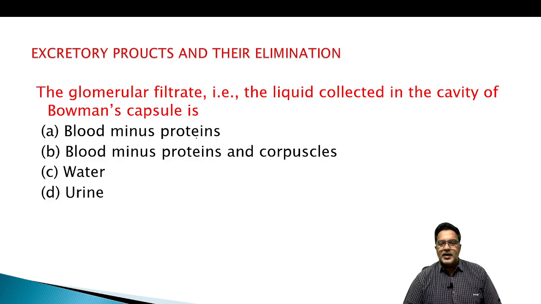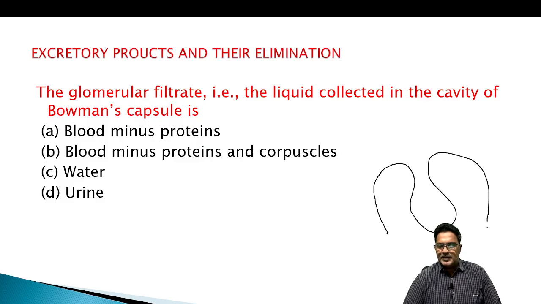The glomerular filtrate is the liquid collected in the cavity of Bowman's capsule. Whatever is collected there contains all the components of blood plasma, except proteins, and also no RBC. We can't expect RBC and WBC also.